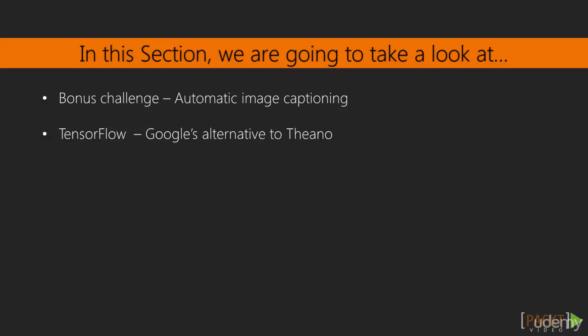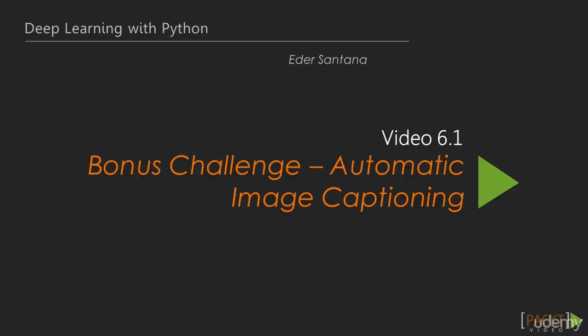First, our bonus challenge, automatic image caption. In the next video, we will talk about TensorFlow, Google's alternative to Theano. Without further ado, let's start with the bonus challenge. Here it is. Can you design a deep learning model to automatically caption images? But let us set up the challenge formally.